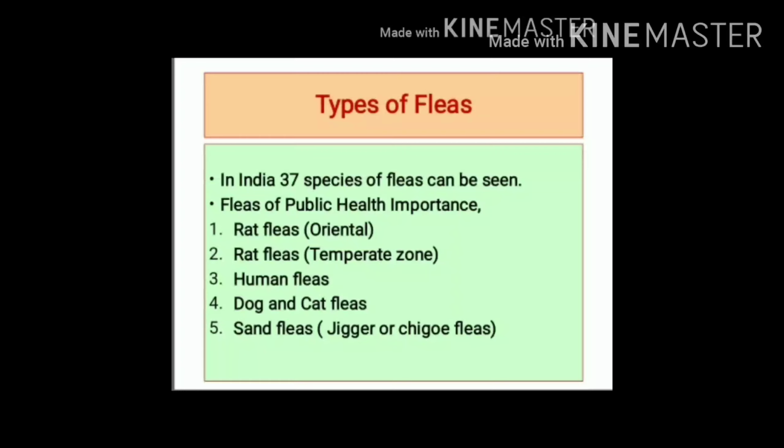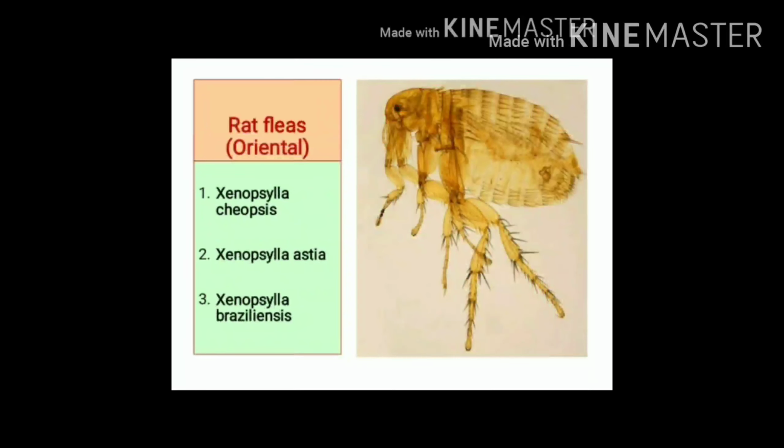Out of these species, there are a few fleas which are of public health importance. It includes oriental rat fleas, temperate zone rat fleas, human fleas, dog and cat fleas, and sand fleas. Sand fleas are also known as jigger or chigoe fleas.